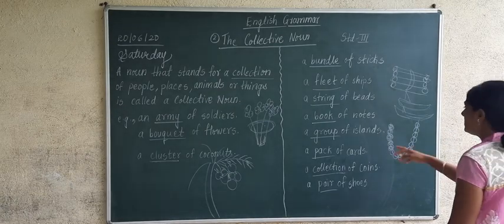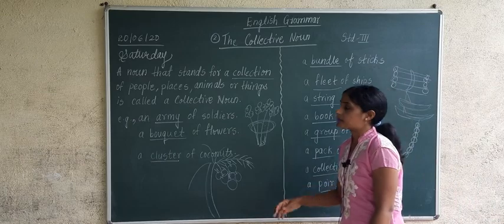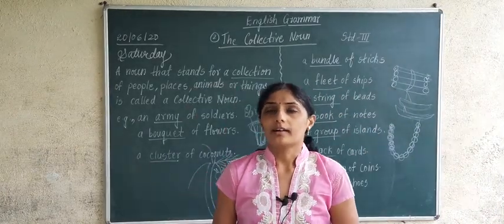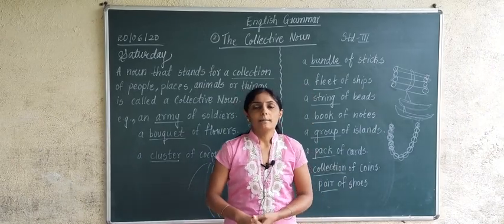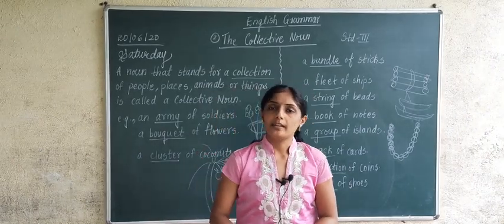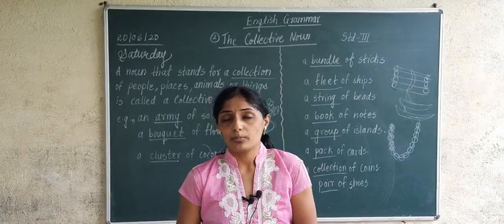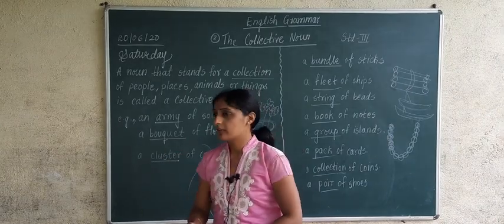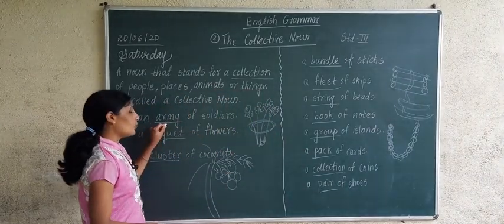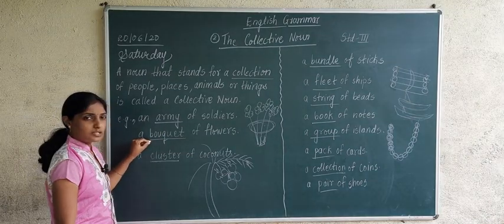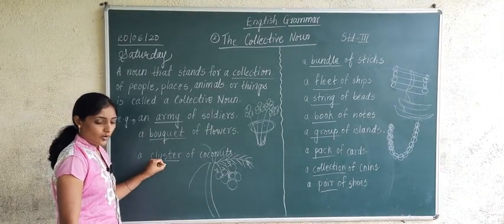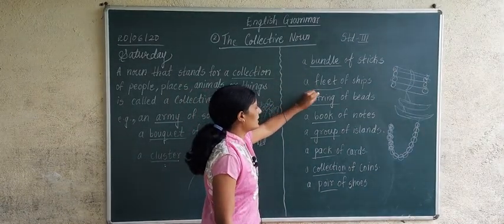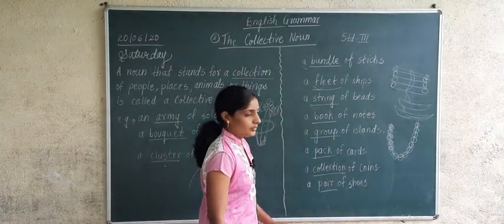Okay. In this way, we have studied what? We have studied today collective nouns. Collective nouns stand for a collection of people, places, things, animals and birds. You can call birds also. Correct or not? Then here some examples I have given you. Now the word army is what? Collective noun. Here bouquet is what? Collective noun. Cluster is what? Collective noun. Bundle is a collective noun. Fleet is a collective noun. String is a collective noun.